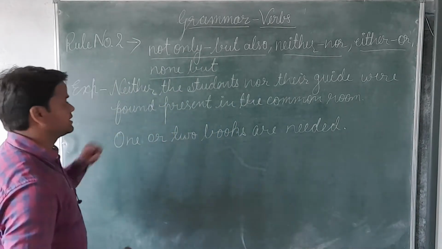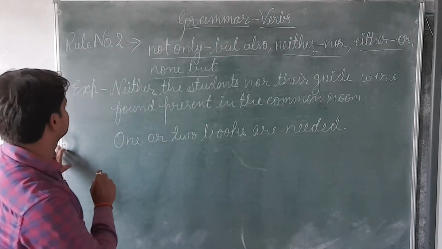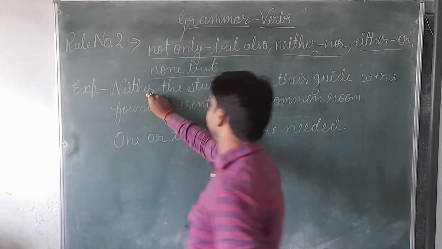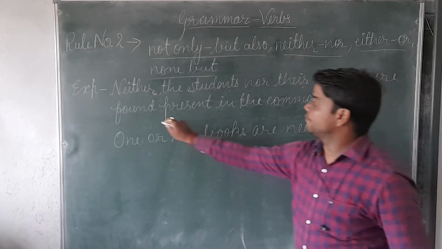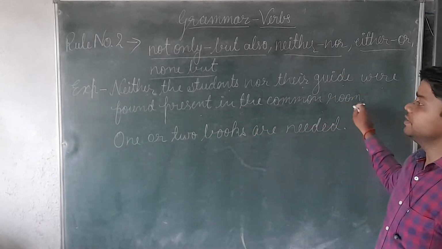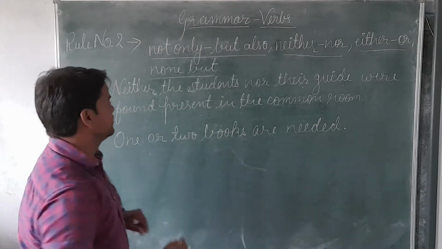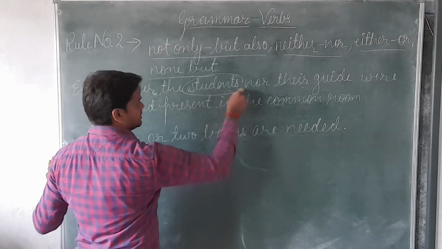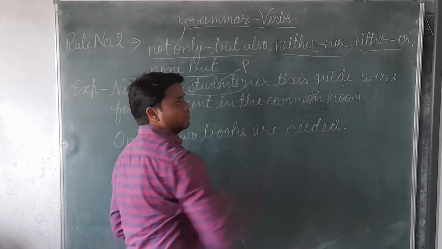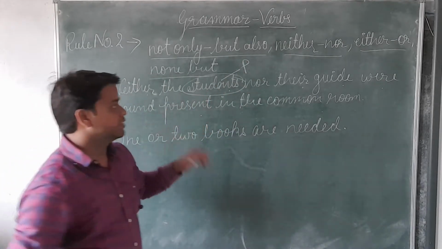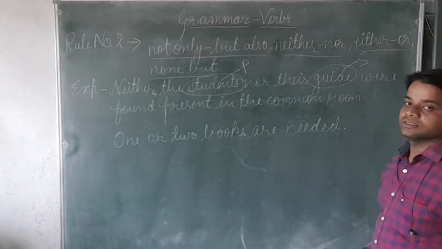Okay, so now you can see in this sentence: neither the students nor their guide were found present in the common room. Here the two subjects are: the first one is students, which is plural, and the second one is guide, which is singular.